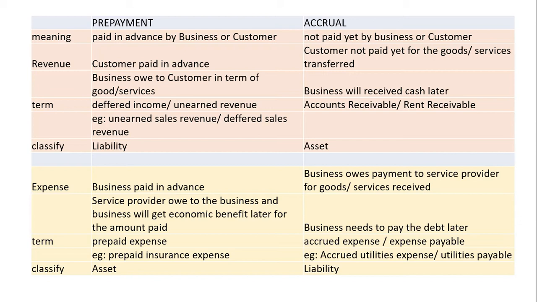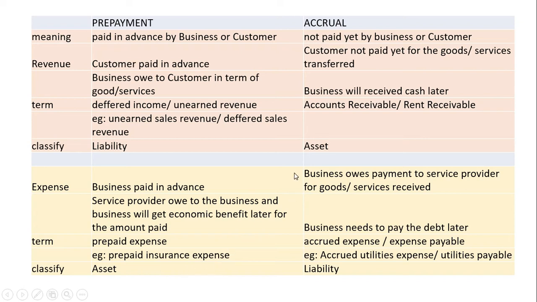As a result of that, the business gets economic benefit from this. So this can be classified under assets because the business gets economic benefit from the payment in advance. The term you can see for this expense paid in advance, or prepayment for expenses, is prepaid expenses. An example is prepaid insurance expense.